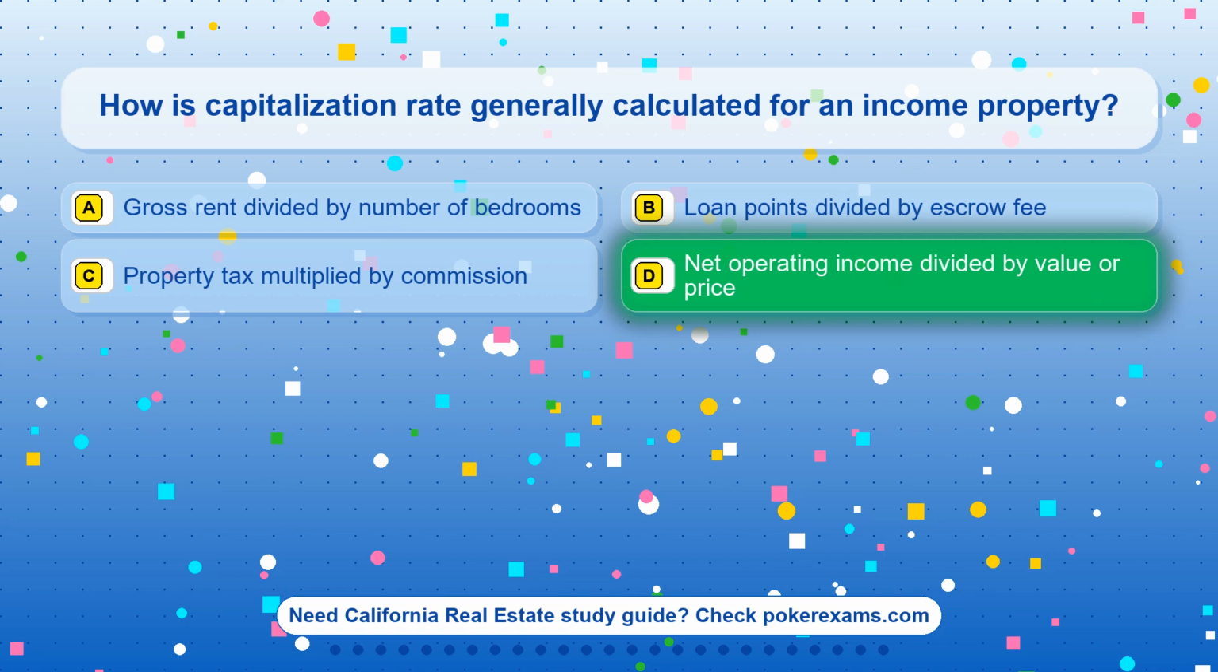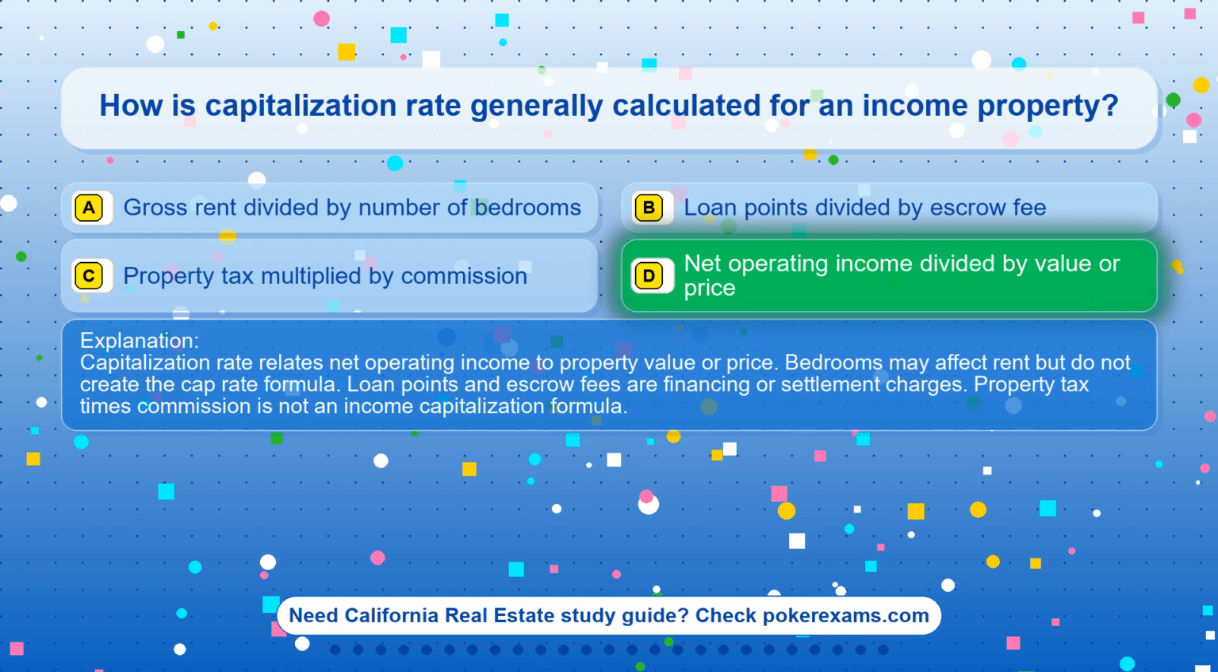The correct answer is option D, net operating income divided by value or price. Capitalization rate relates net operating income to property value or price. Bedrooms may affect rent but do not create the cap rate formula. Loan points and escrow fees are financing or settlement charges. Property tax times commission is not an income capitalization formula.